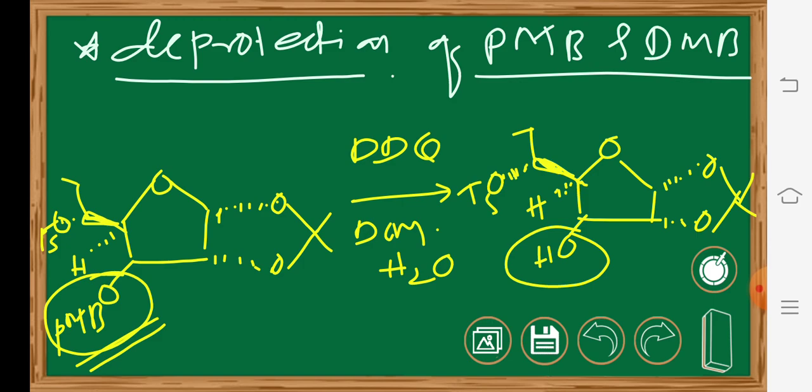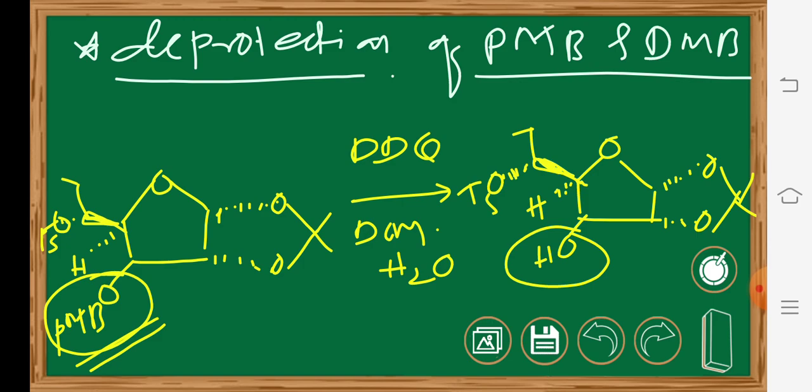This is useful for the removal of PMB as well as DMB. Whenever both groups are present, for example PMB as well as DMB, then preferentially the DMB group will be removed instead of the PMB. So you must remember this point.